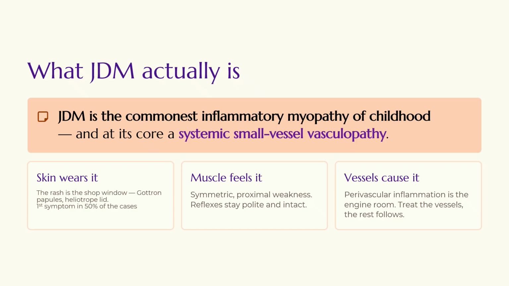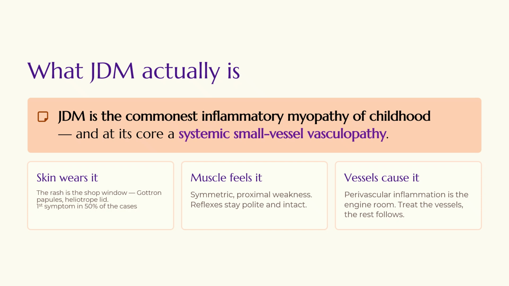So what actually is juvenile dermatomyositis? First of all, it is the commonest inflammatory myopathy of childhood, and at its core, it is a systemic small vessel vasculopathy, which in plain English means a disease of tiny blood vessels that just happens to scream through the skin and the muscle. So we need to picture three jobs.